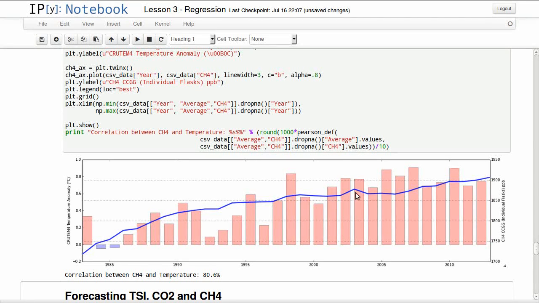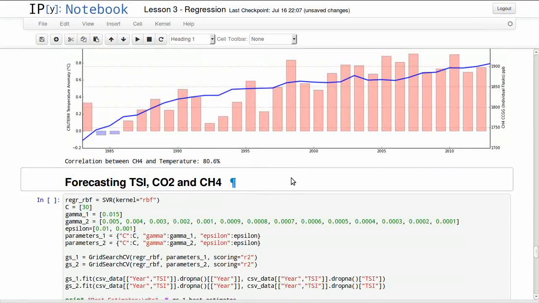You can see little bumps in here with matching little bumps in there. You can see this is almost going with that. As it stabilizes, temperatures go down. This is fairly correlated to temperatures.